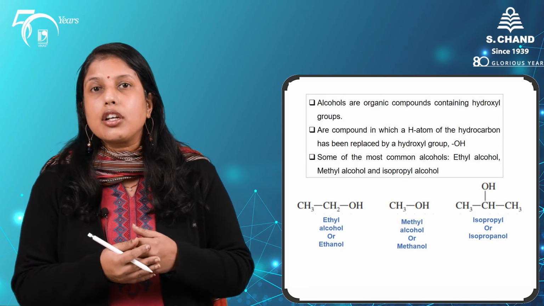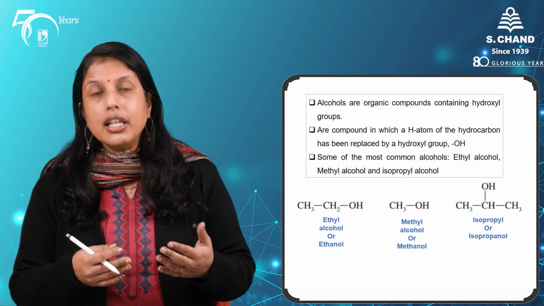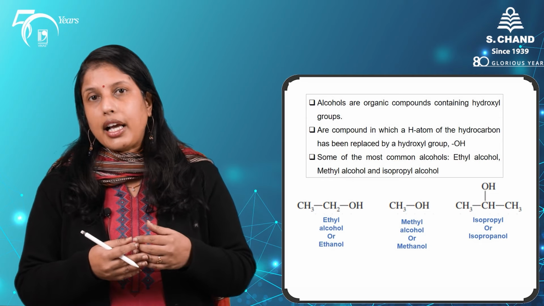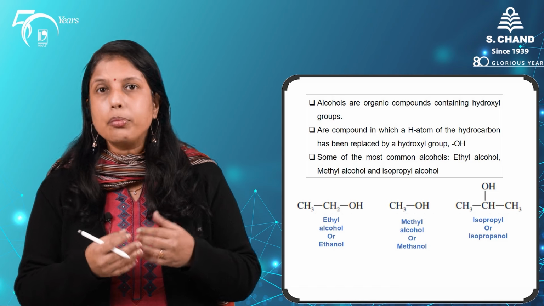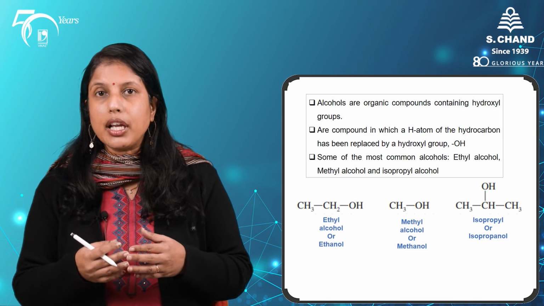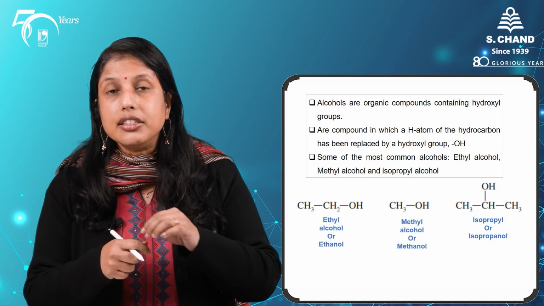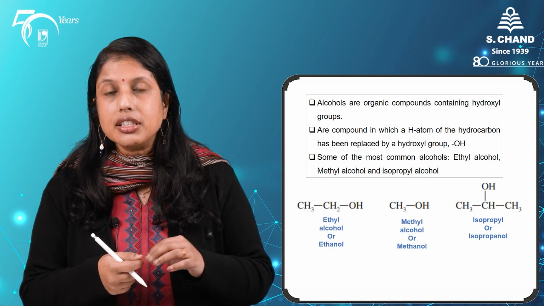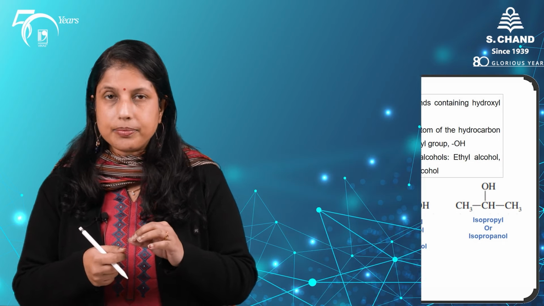Methanol is commonly used as a fuel and as a solvent. And isopropyl alcohol, well, we have all probably used it at some time, as it is commonly known as rubbing alcohol and is used for treating minor skin infections, cuts and wounds.